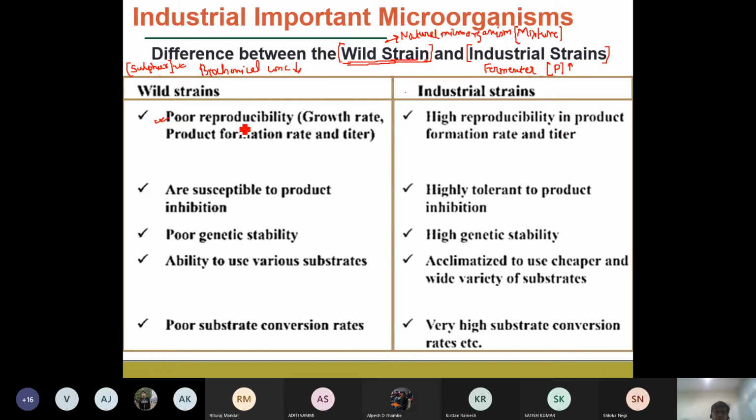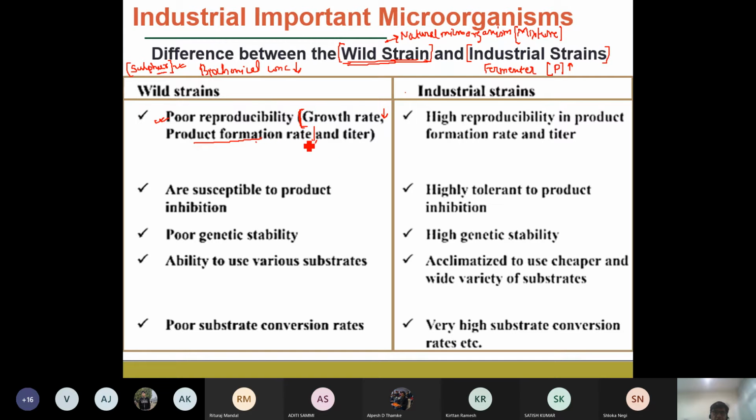And why is there poor reproducibility? Because the growth rate, the rate at which these wild or natural microorganisms grow, is lower. The rate at which products are formed is also significantly lower, because along with sulfur they are responsible for producing other biochemicals or bioproducts, as it is not a controlled condition.